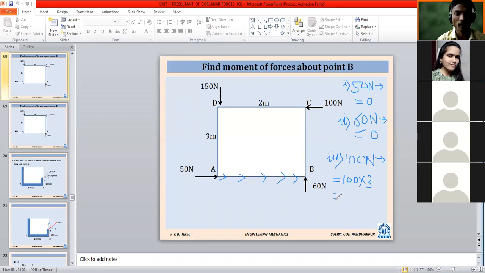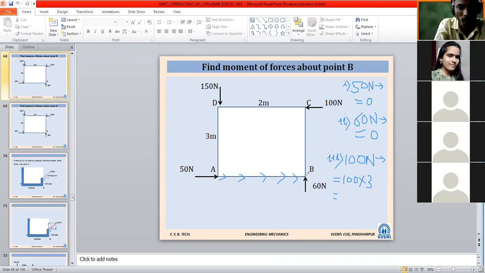Now here we have to consider the direction. If point B is fixed and a force of 100 Newton is applied at point C, will this object move in a clockwise or anti-clockwise direction? Anti-clockwise. You have to apply the logic and see carefully.